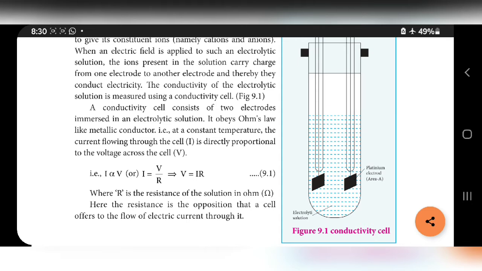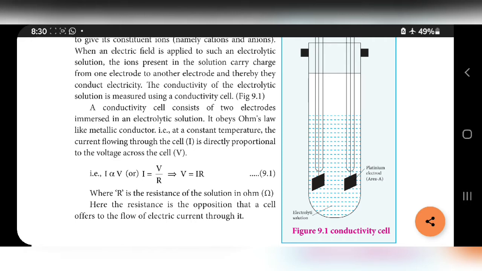That conductivity is measured by using this conductivity cell. This conductivity cell obeys Ohm's law like a metallic conductor, because metal also conducts current. Ohm's law is I is proportional to V. I means current, V means voltage. So current is directly proportional to voltage.